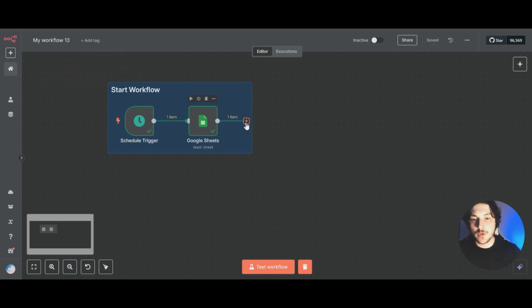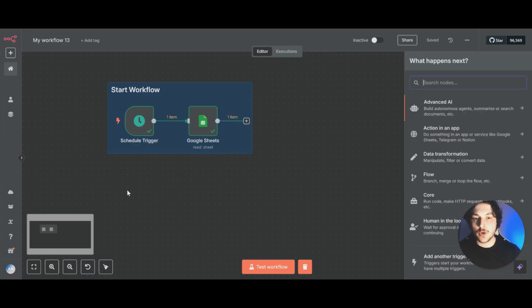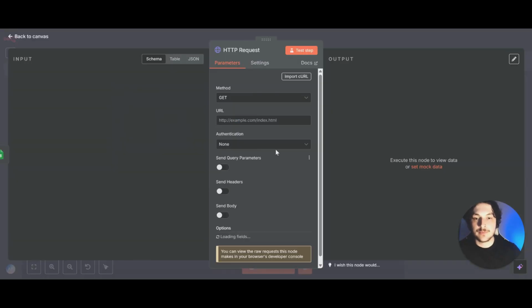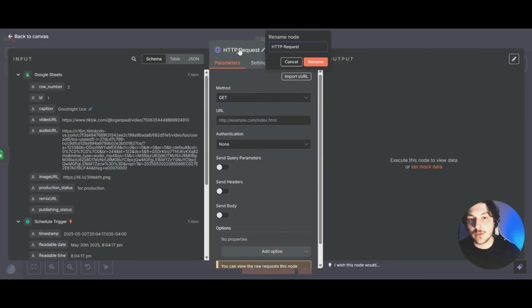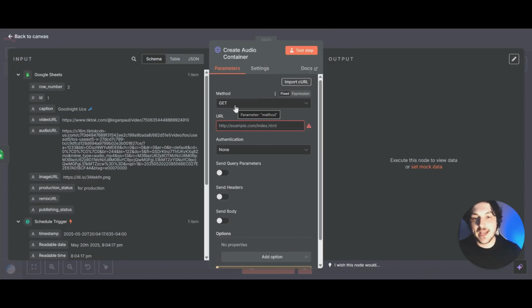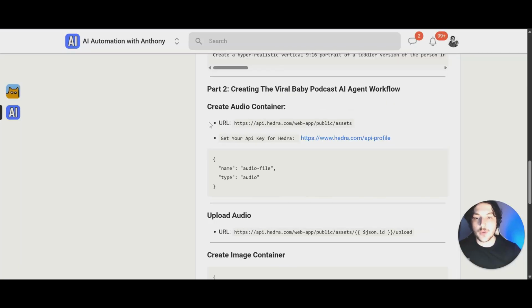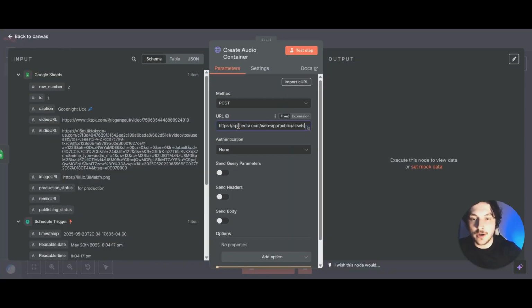So for this next step, we'll click on this plus icon right here and drag it right over here, and we're going to do an HTTP request. And if we click right up here, we can rename this to create audio container. So for the method, what we want to do is pick post, and for the URL, we want to come over to the community, and we're going to grab this one under create audio container. So select that, copy it, and paste it right under URL.